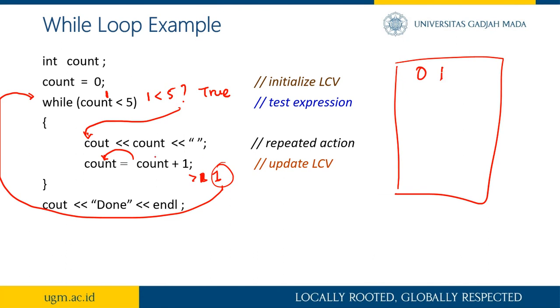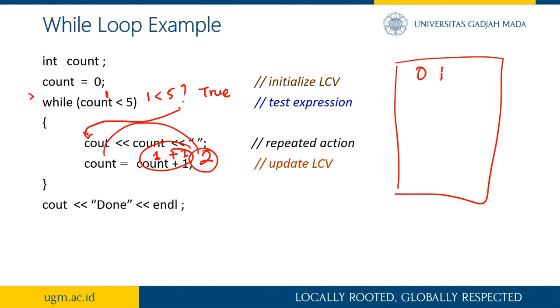Then count is now 1 plus 1, so the value must be 2. We assign 2 into count, and we repeat again. 2 is less than 5, true, so we print out the count, so it will be 2 and then 3 and then 4.